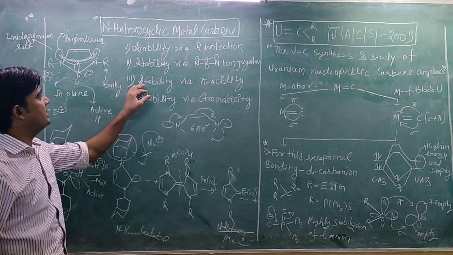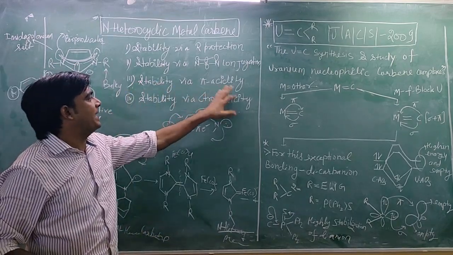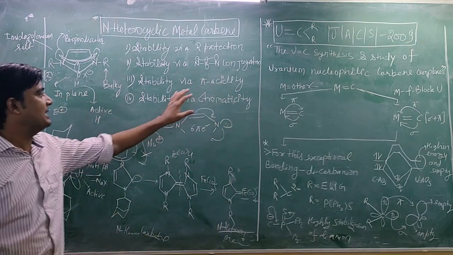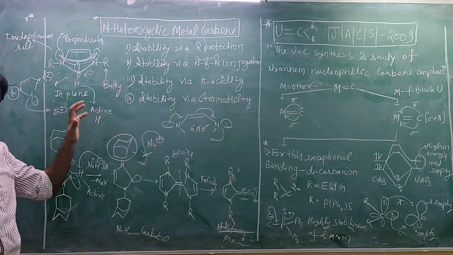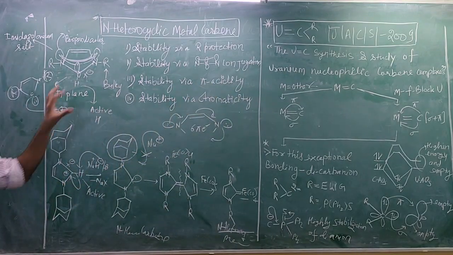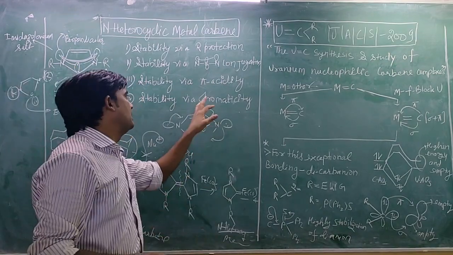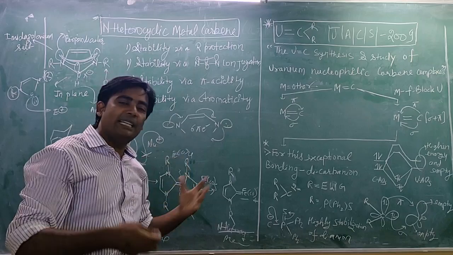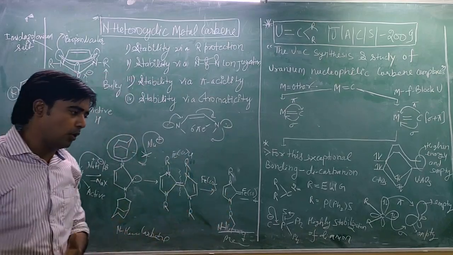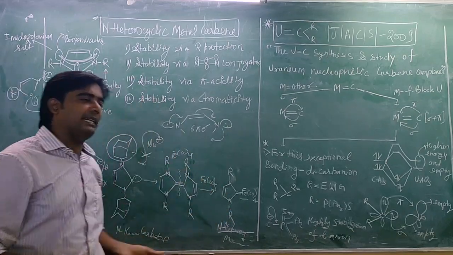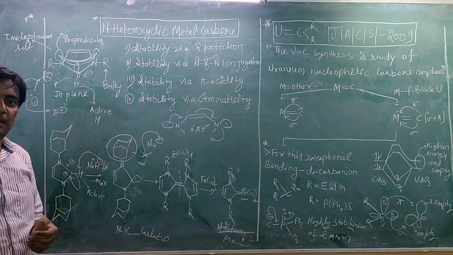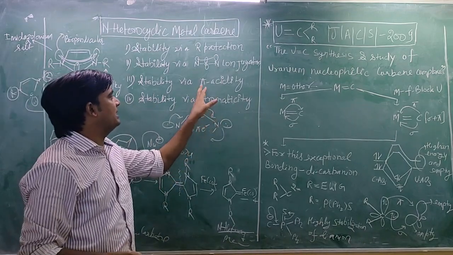Another factor is pi acidity. Pi acidity also stabilizes the carbene, and not only N-heterocyclic metal carbene is stabilized by pi acidity; any carbene, maybe Schrock, maybe Fischer, maybe N-heterocyclic, can be stabilized by this, because it is a simple concept.